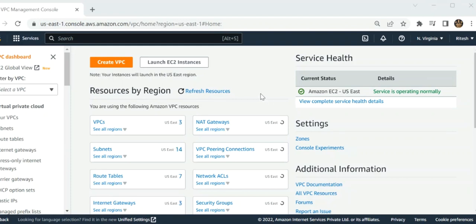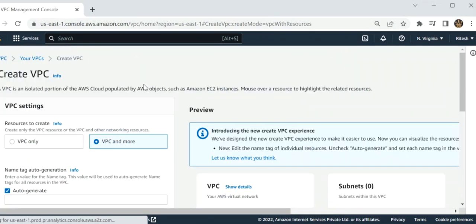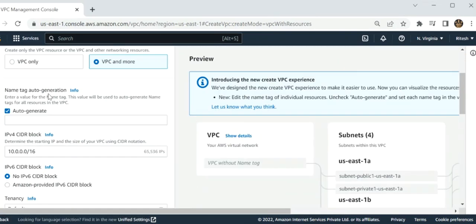Now I have to create a VPC. Click on create VPC. You have to select VPC only.